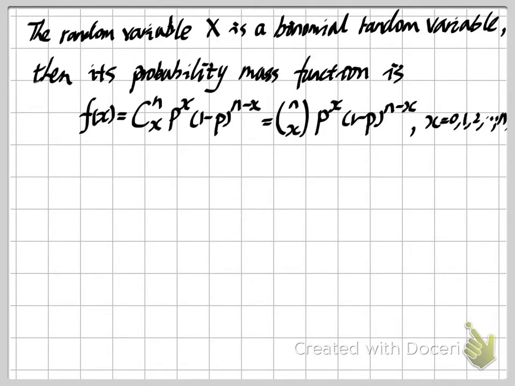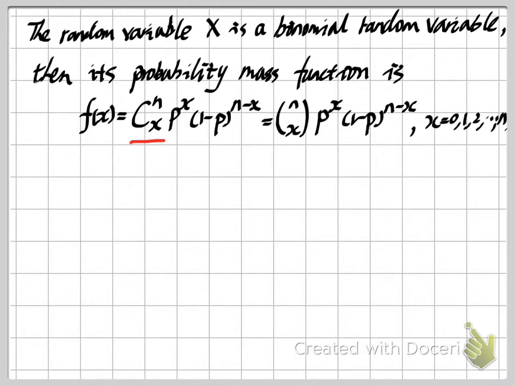Then we can denote the PMF of this binomial random variable as this equation. The first term in this equation is a combination. It means we select x objects from a total of n different objects, and we don't care about the order, so it's an unordered arrangement.